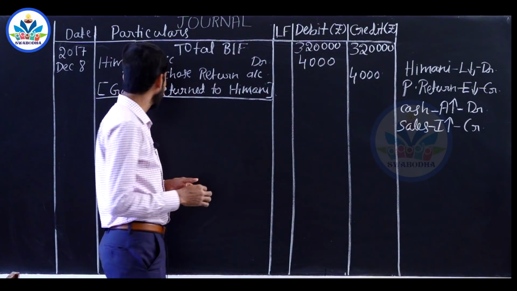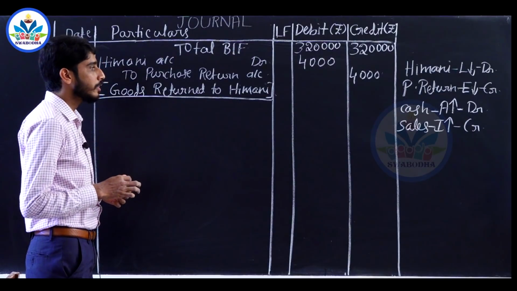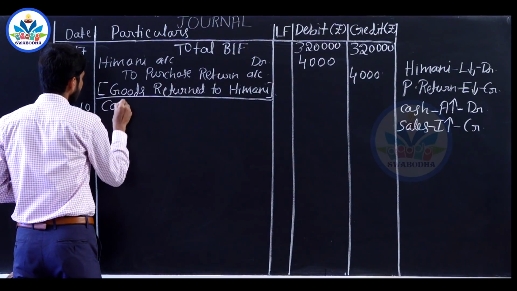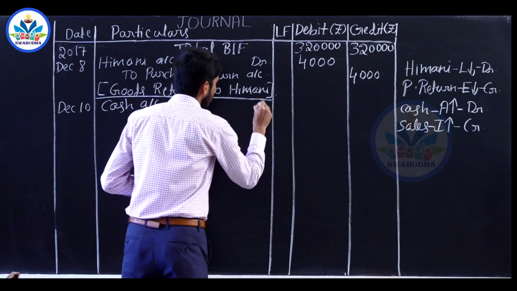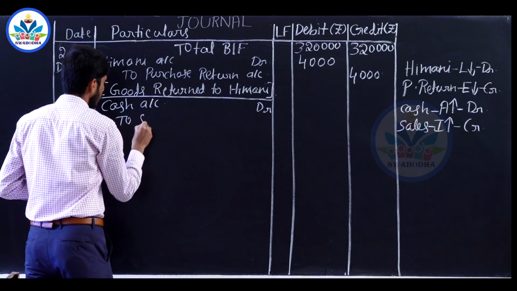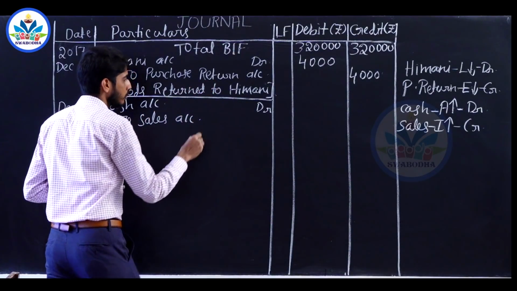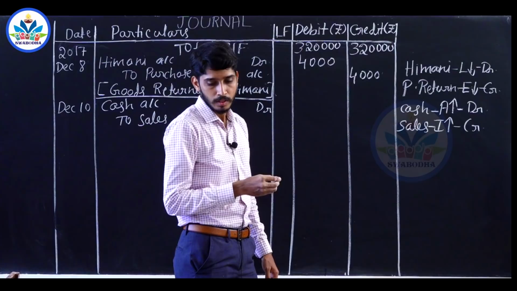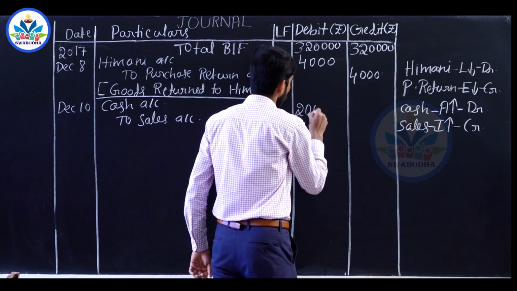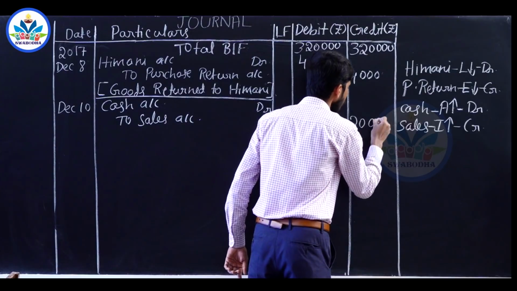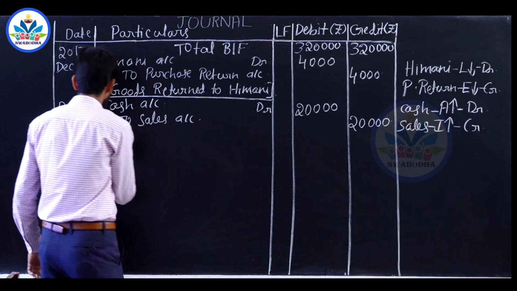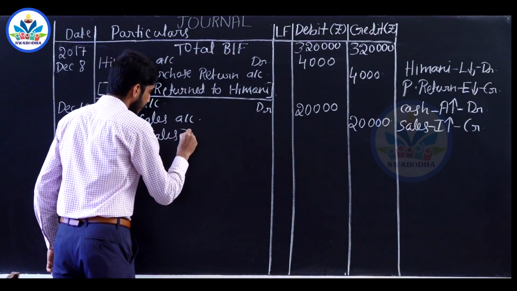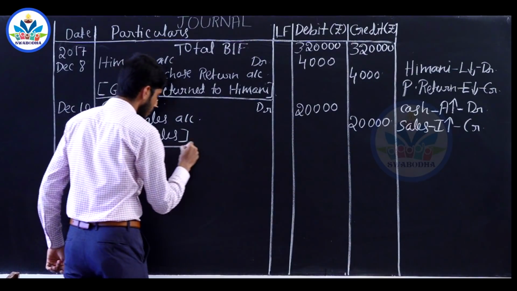So the journal entry will be cash account debited to sales account on November 10th. Cash account debited to sales account. Amount of cash sales is 20,000. Cash sales is the narration, or you can write it as goods sold on cash basis.